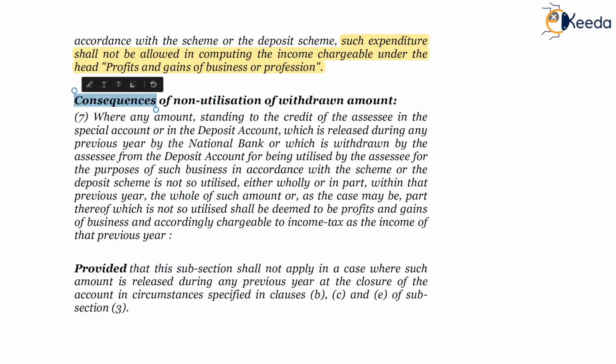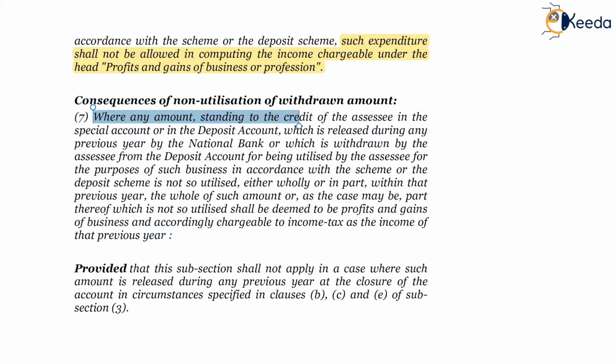Subsection 7, consequences of non-utilization of withdrawn amount. If the amount withdrawn is not utilized for the specified scheme, in this case, the amount which has been withdrawn, if it is unutilized till the end of the previous year, then that entire non-utilized amount will be subject to tax in that previous year itself.